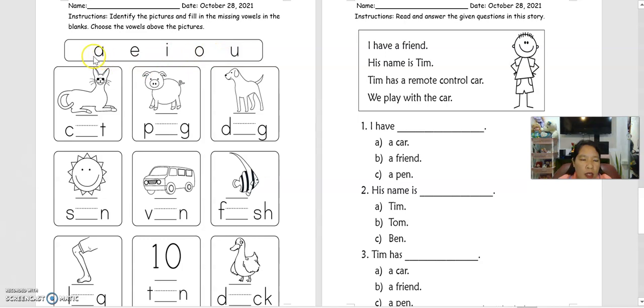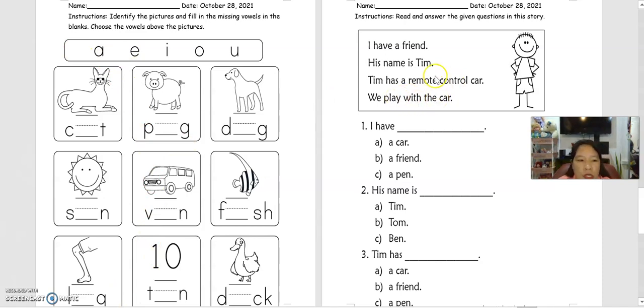So A is /a/, right? E is /e/, I, /i/, O, /o/, U is /u/. Okay, so you know what to do, right? Fill in the middle sound using these vowels here, okay?